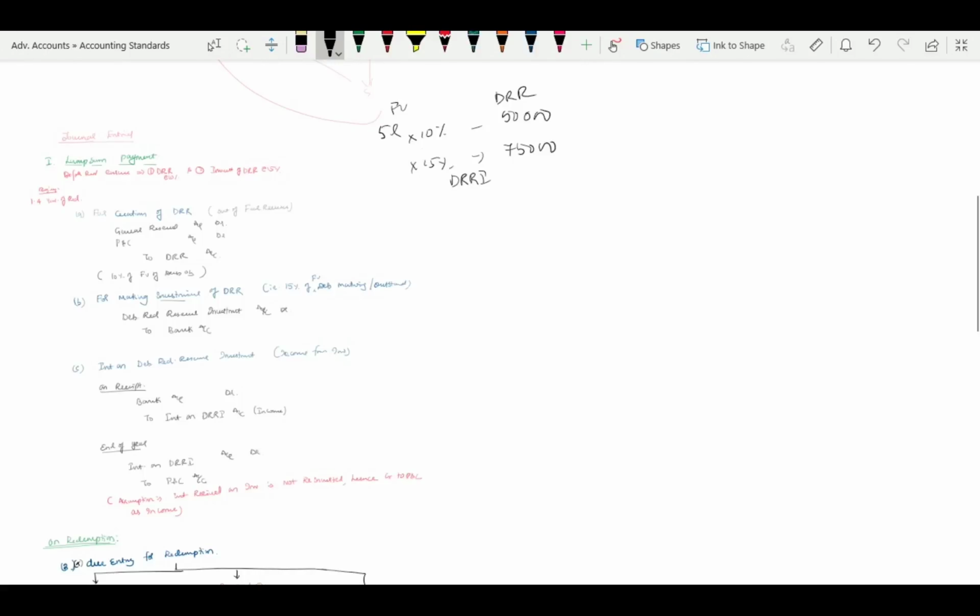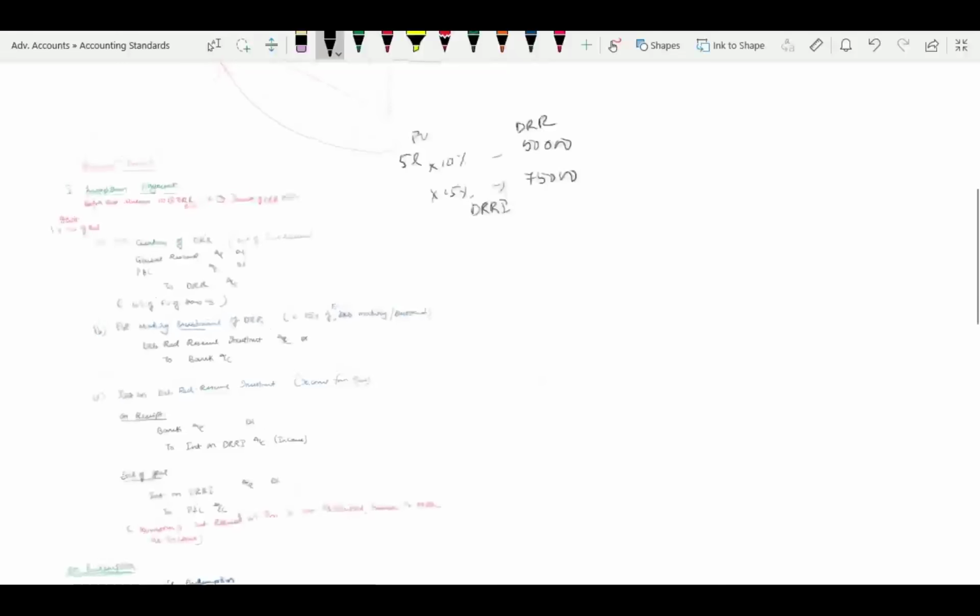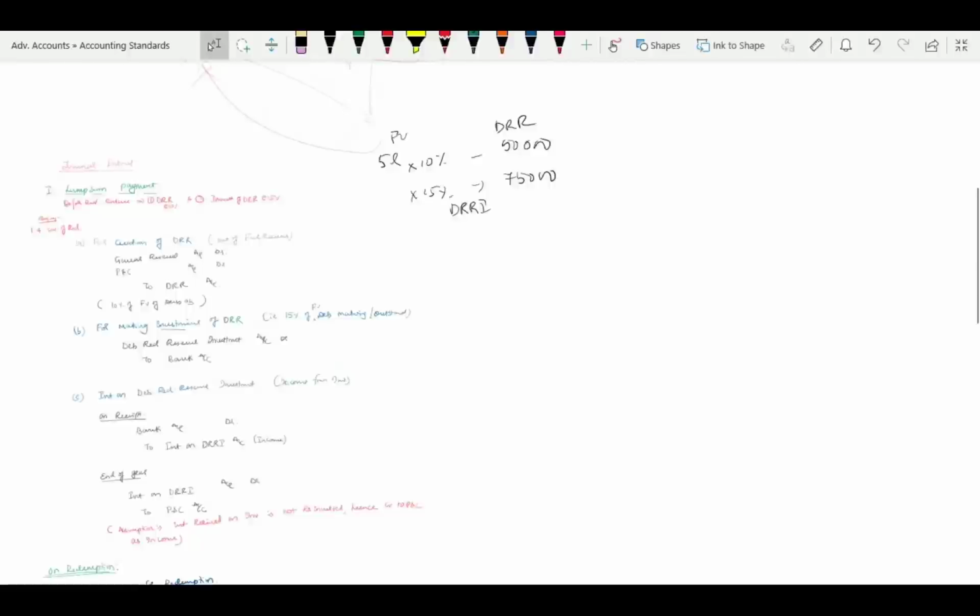If it is any amount less than this, then in the year in which you start to pass your accounting entries or draft your ledger accounts, at least that year you're supposed to create it. So just imagine, if it is a full-fledged one-shot lump sum payment, at one shot all these amounts will be maintained and it will be closed.